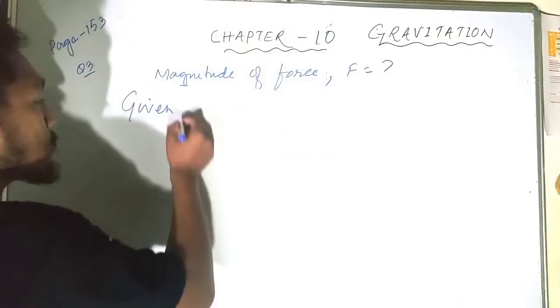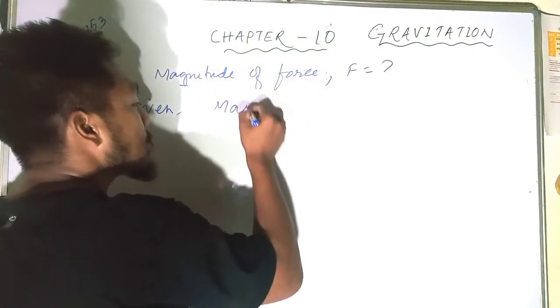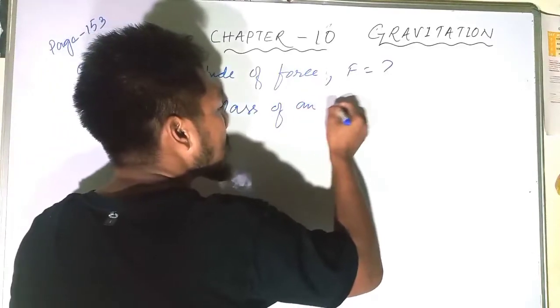The first thing is what is given. Mass of an object is given.